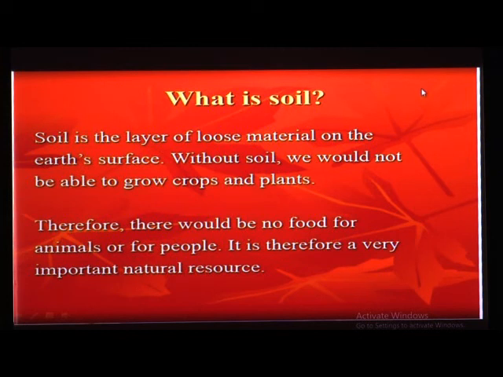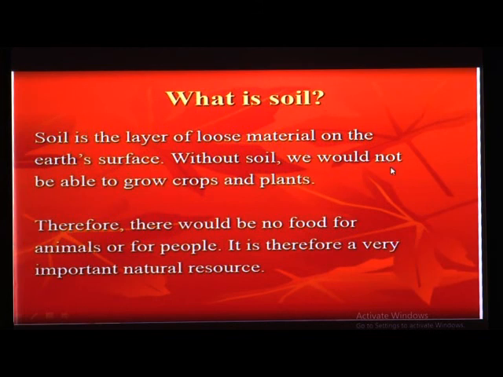Why they come out because of rain, I will explain in our next point, okay. So not only the growing of crops and plants, but also some organisms live in soil, okay. Soil is the layer of loose material on the earth's surface.